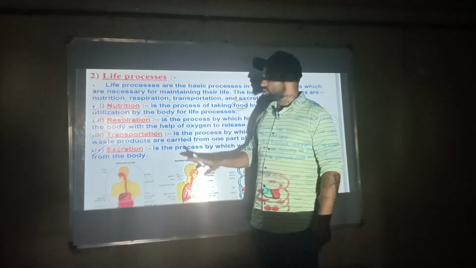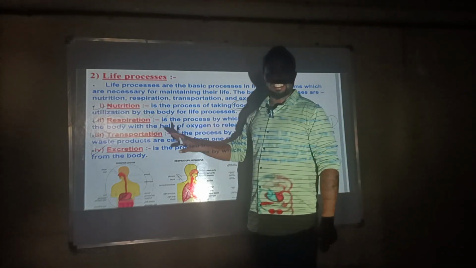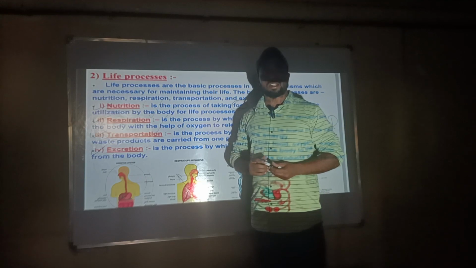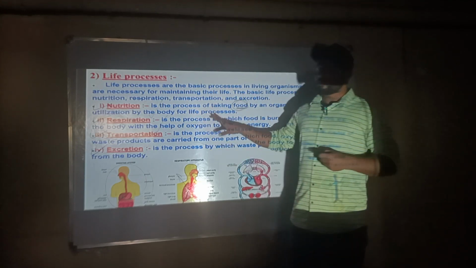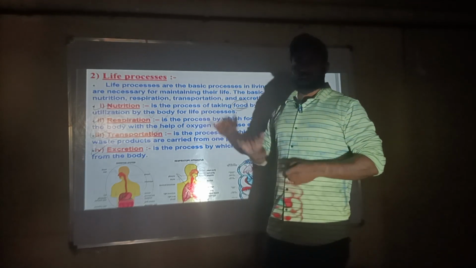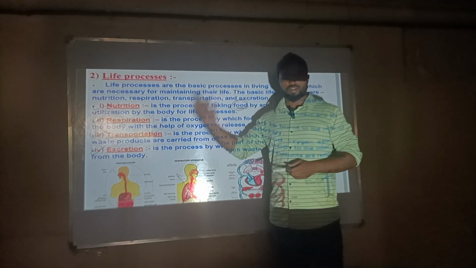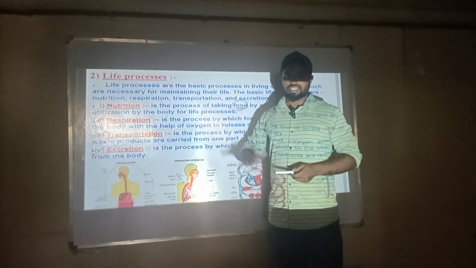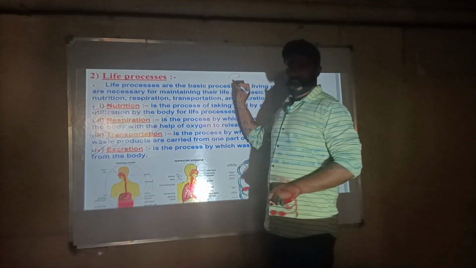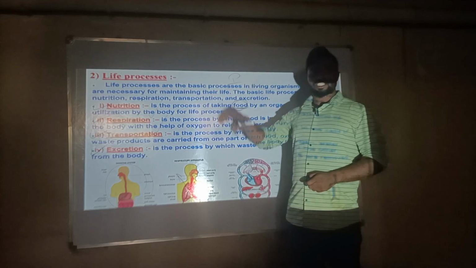In the next video we will study the life process of plants. In this video we completed the life process of animals. In the next video we will see the different mechanisms of life process in plants. One of the most important is photosynthesis. What kind of mechanisms occur during photosynthesis? We can see in the next video.